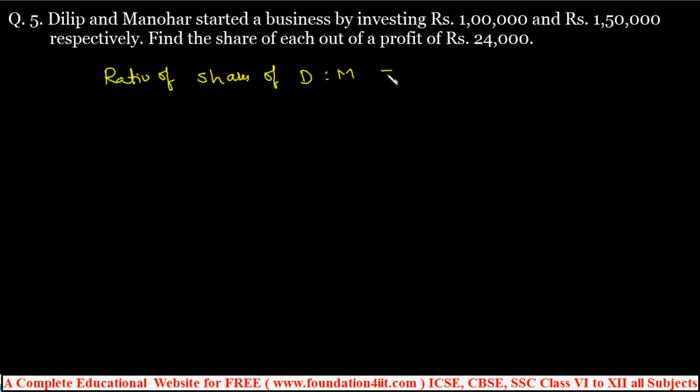So Dilip is 1 lakh and Manohar is 1,50,000. Simplify this: the 3 zeros cancel, so 100 and 150. So 2 is to 3.